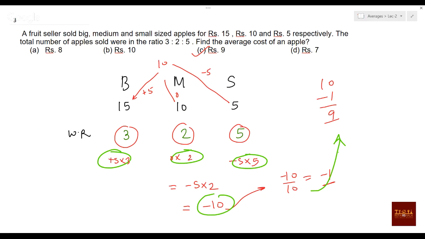If it is needed, I will tell you specifically to go by that method. Even no one follows that method nowadays. That is why they have introduced a new topic called allegation. What is allegation? Allegation is just weighted average only. I'll teach you that also. If you compare my questions with other coaching institutes' questions and say, sir, this question is not included, don't worry. If it is not included here, it will be included in allegation. Weighted average is actually allegation; both are the same. Now we'll go for the next question.